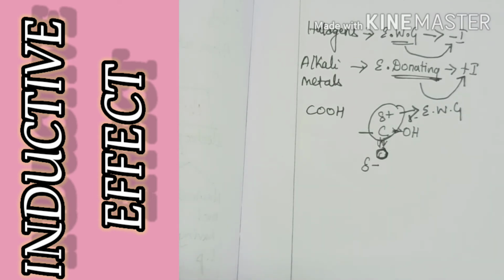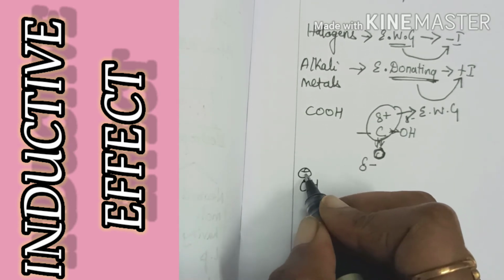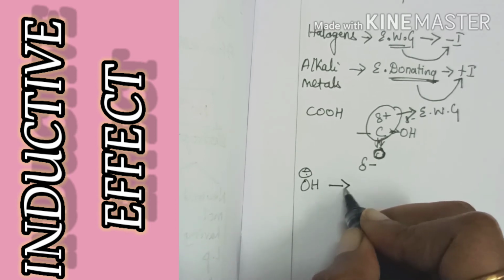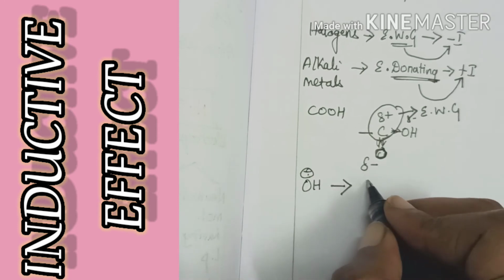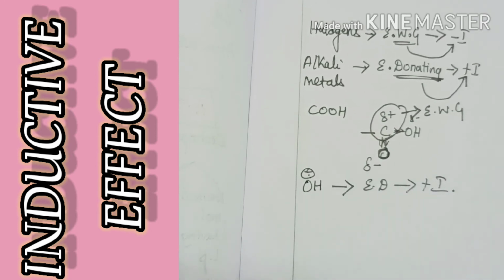Okay, and then OH minus. Since it has a negative charge, it can donate electron. So since it donates electron, it has a positive character, therefore plus I group. Okay, so this is plus I group and minus I group.